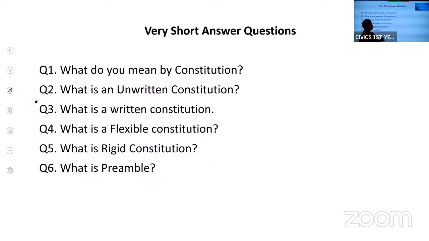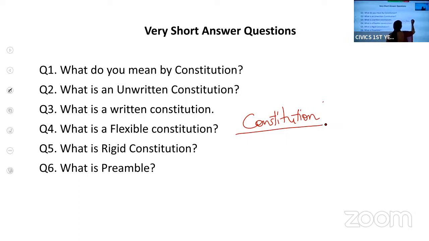Before starting with the questions, let us know what is constitution first, and what are its types. Every independent country has to follow certain principles, certain laws. How the government should function is mentioned in the constitution. So in simple words, constitution is a book of laws.